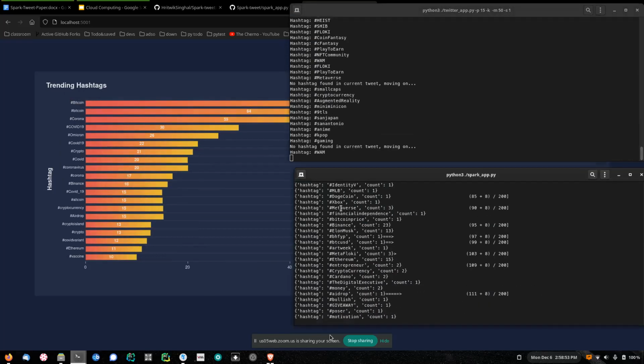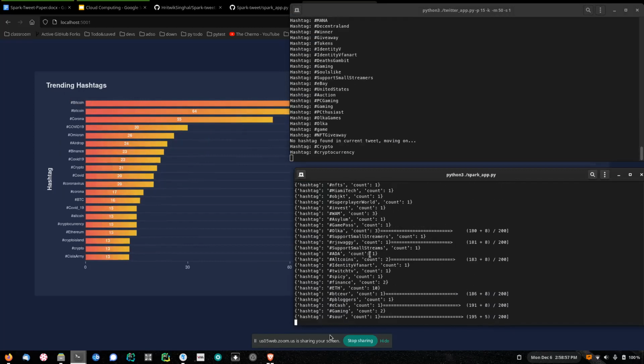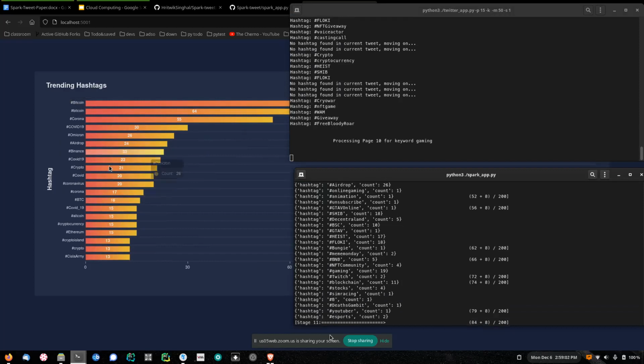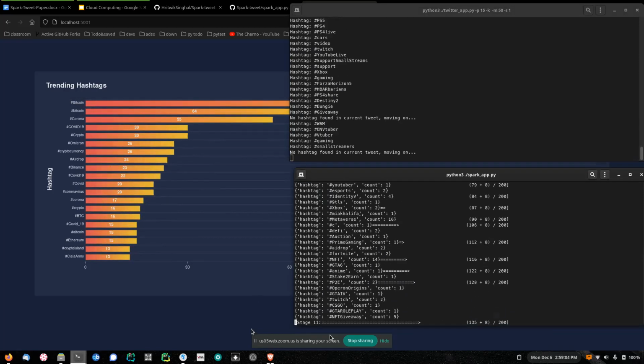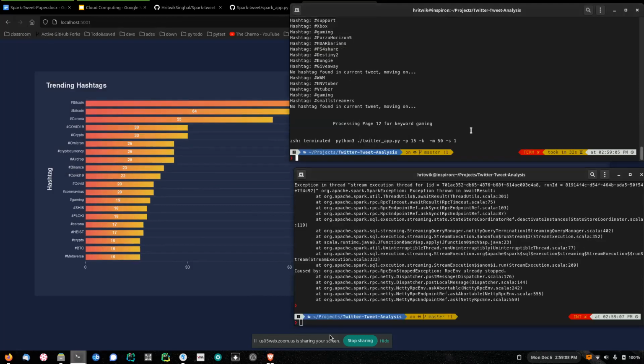If you look at the Spark output, we can see that it is processing each hashtag and its count quite beautifully, count 10 and all these things, and sending it to the dashboard. To stop the project, we just have to run killall python3 and everything is stopped.